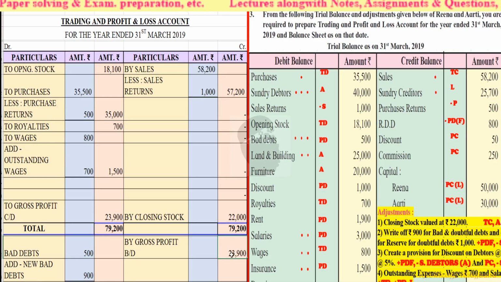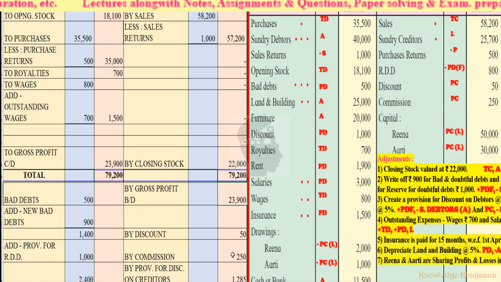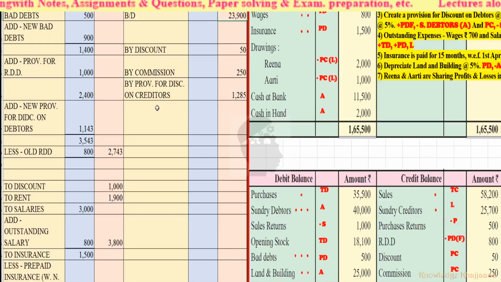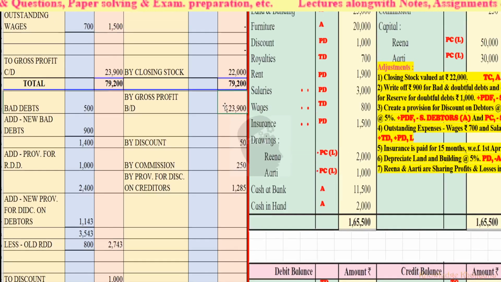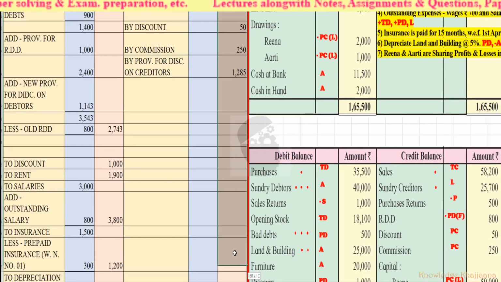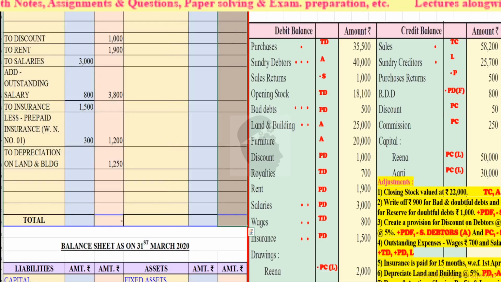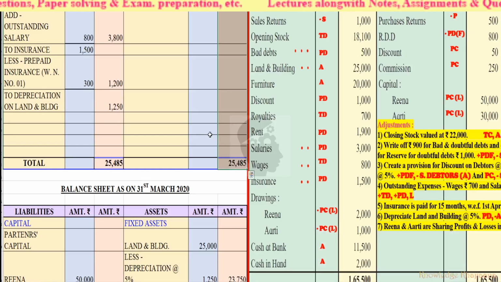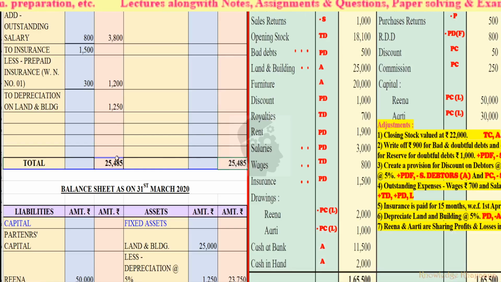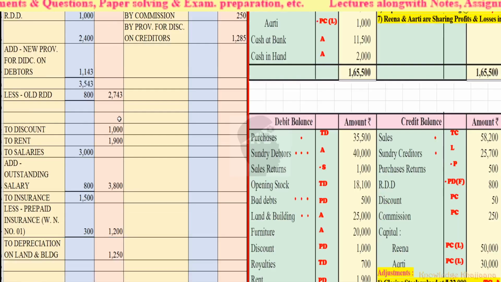Okay, same 23,900. And let's see, the amounts on the credit side are higher. So we will do the total of these items. 23,900 plus 50 plus 250 plus 1,285. The total will be rupees 25,485.